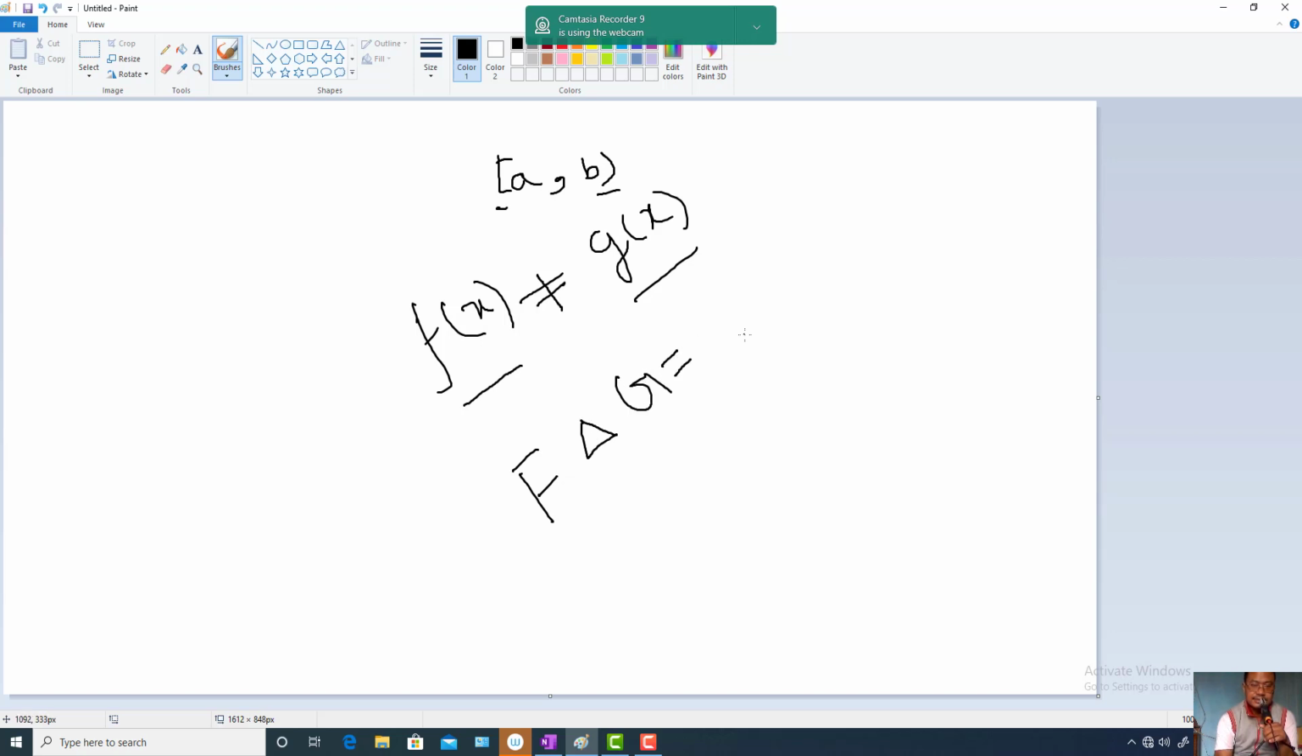This is, according to the definition, equal to F difference G union G difference F. This is the symmetric difference. So from F you take out G. So what is F? F is the set of x such that